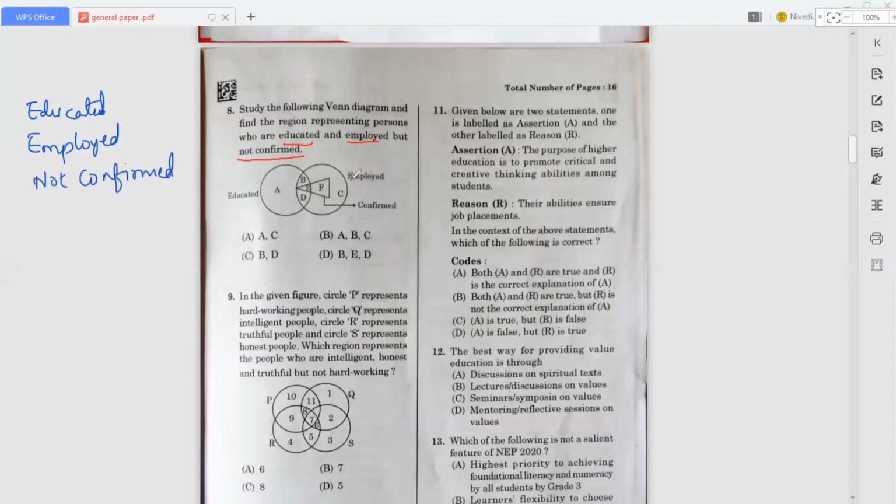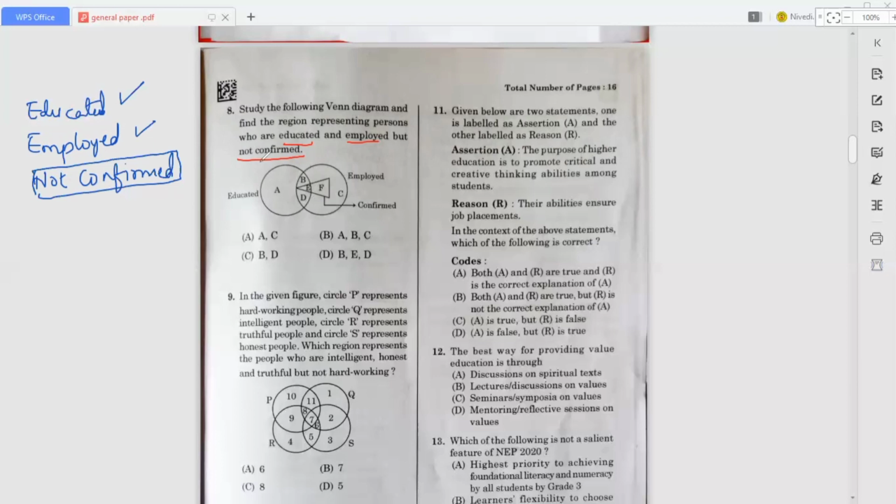Okay, so here, this is the boundary of employed. So this is educated. You can see a triangle over here, right? That represents confirmed. Here we should not mention the confirmed part. Only we have to mention educated and also employed. So here A also belongs to educated. B also belongs to educated.